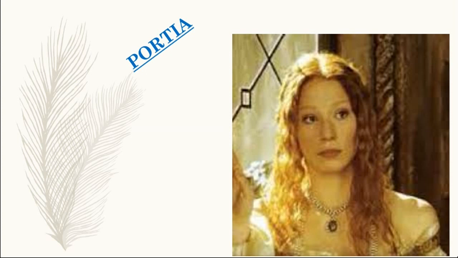When she learns of Antonio's troubles in Venice, she disguises herself as a young man named Balthazar and presents herself at court as a legal scholar. Her reading of the contract and her cleverness allow her to help Antonio go free.